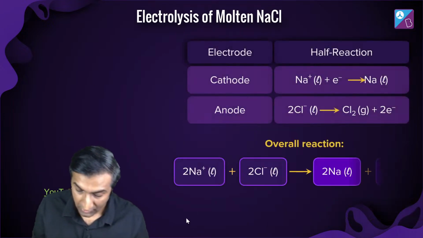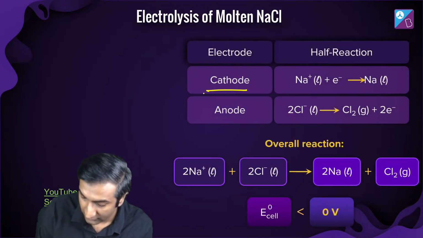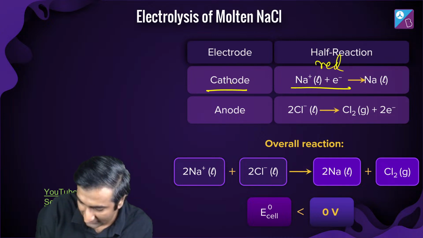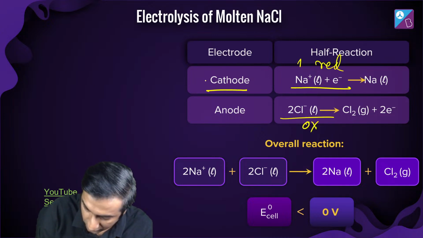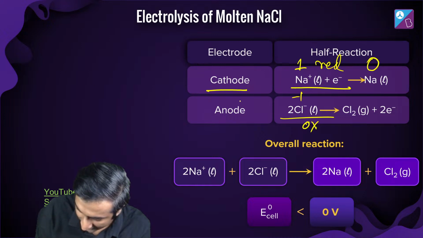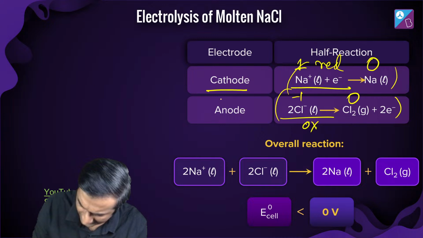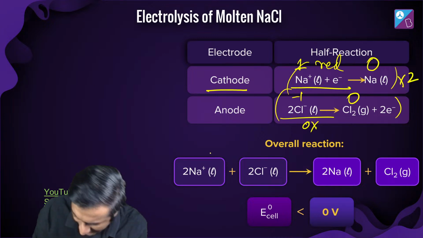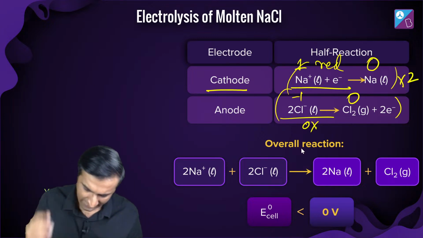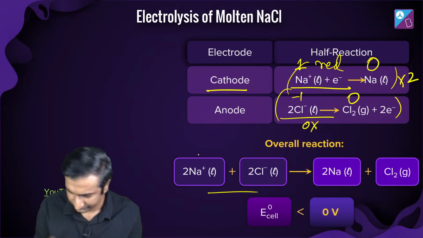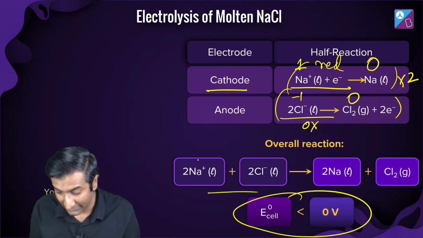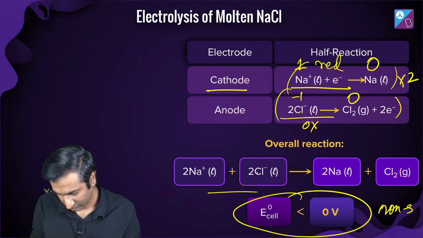Okay. So at the cathode, reduction happens. At the anode, oxidation happens. How? You're going from +1 to 0. You're going from -1 to 0. And you'll see here 2 electrons, here 1 electron. If you want to balance the reaction, multiply this with 2, add it up together. You have done this redox reaction while balancing 100 times. Add that. Now, E naught cell is less than 0, non-spontaneous.